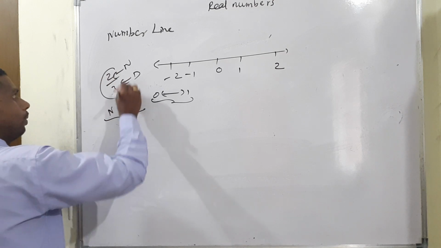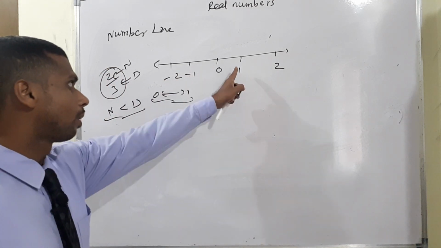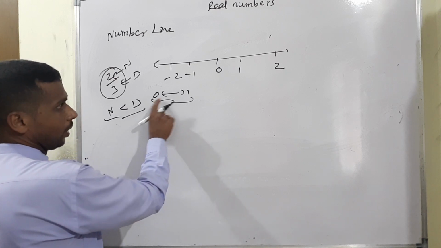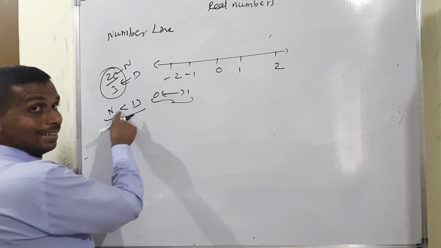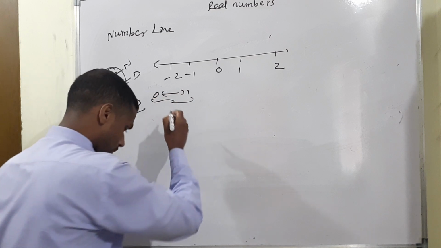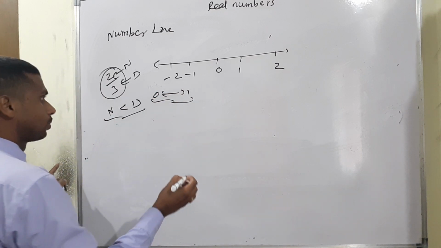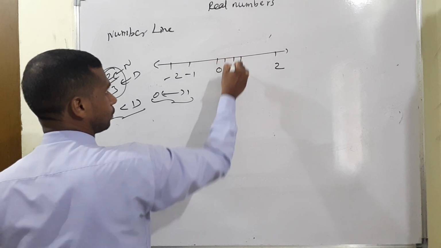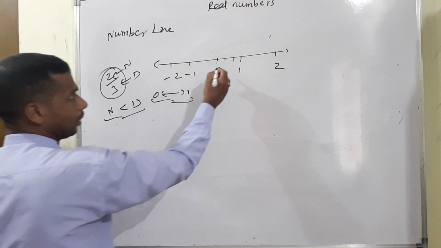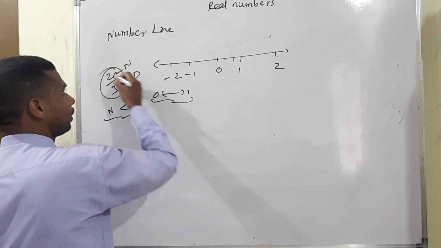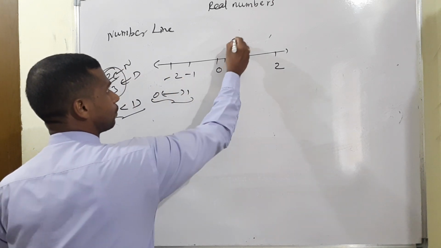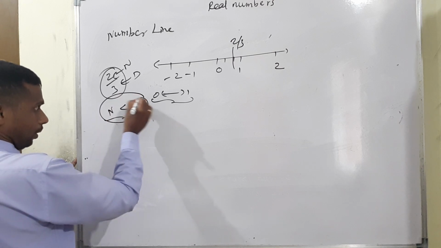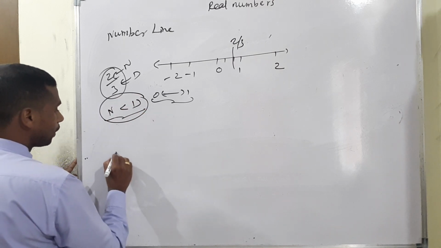The condition 2 by 3, how do we plot it on the number line? Already I told you the short rule: when the numerator is less than the denominator, it lies in between 0 and 1. Then for 2 by 3 we also have to check the condition: the denominator is 3, so we divide the segment from 0 to 1 into 3 parts, and the numerator is 2, so we take the second part. This is the answer for 2 by 3. But if the numerator is greater than the denominator, what will happen?